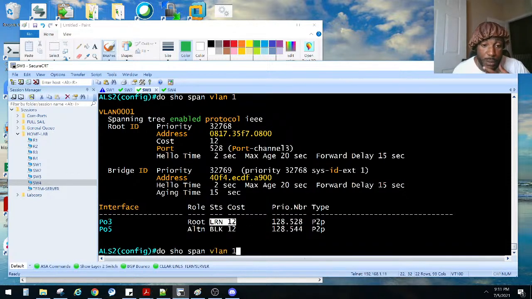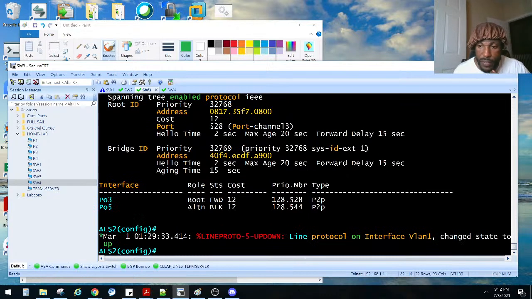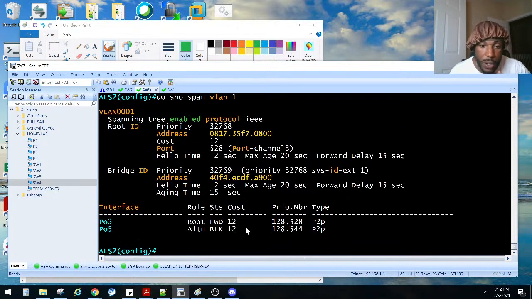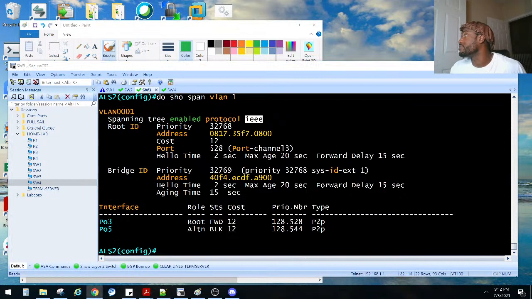It's learning. Let's see what happened on that port channel. It's still learning. Forwarding there. And now it's up. So it went down, and now it chose a different port to block and chose a different root bridge for that spanning tree, for that VLAN, right? But he's still running in PVST. We need to change all of them to MST, so that way they all can be in one happy MST family.